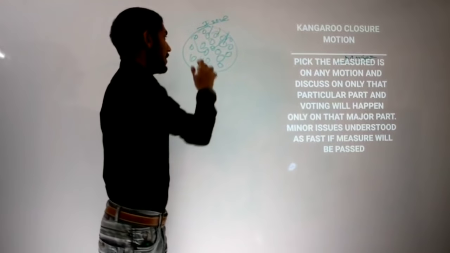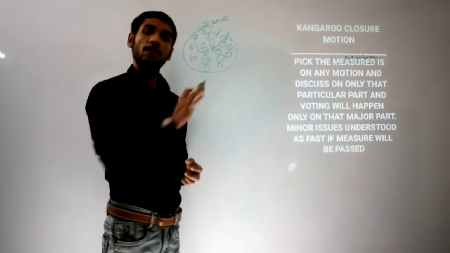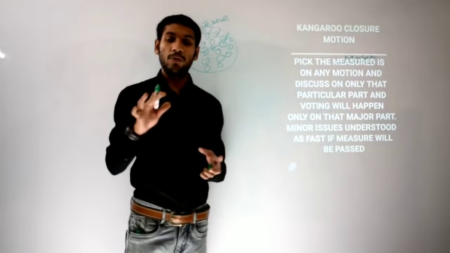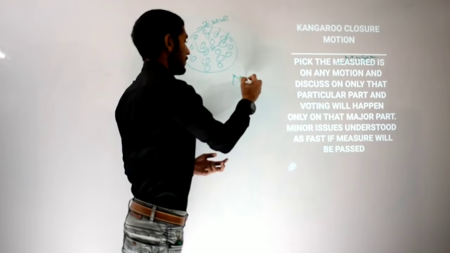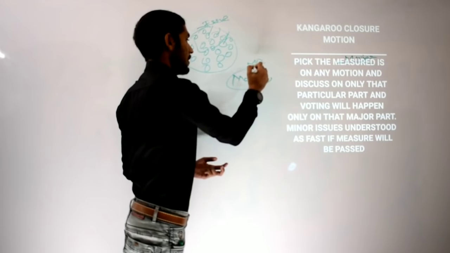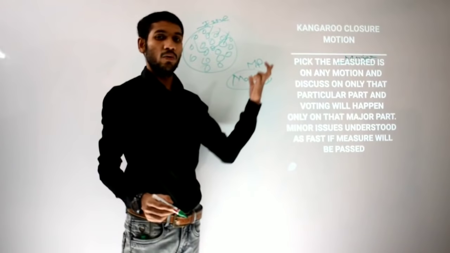That is why, if any MP feels that, not only the MP who had put down that motion, but apart from that, even the MP who has brought this original motion while discussion and debates are going on, can say that now it's time to bring a kangaroo closure motion.